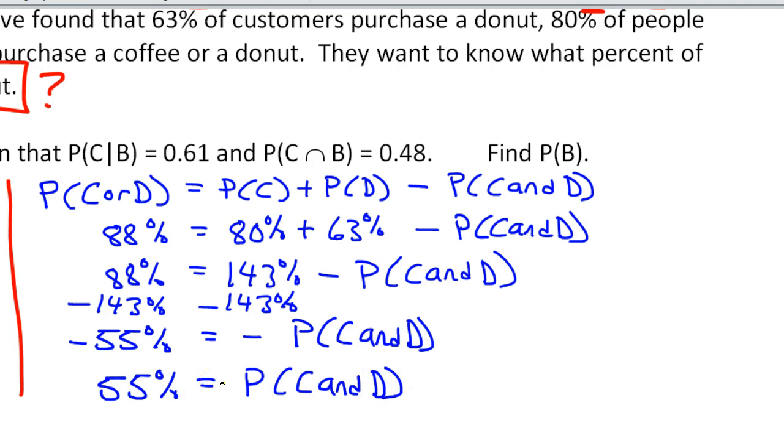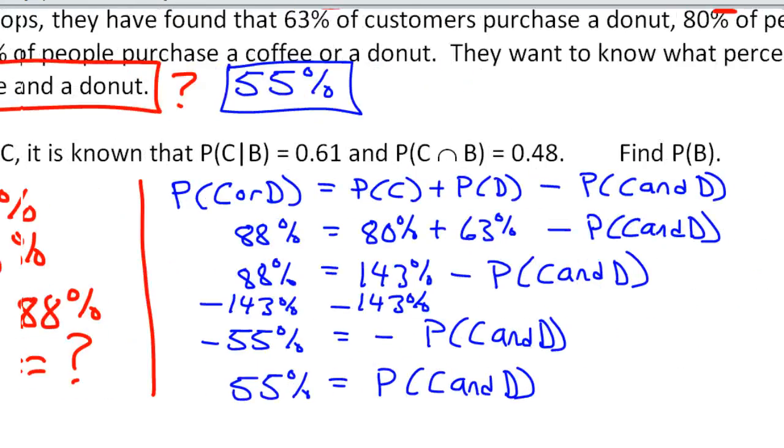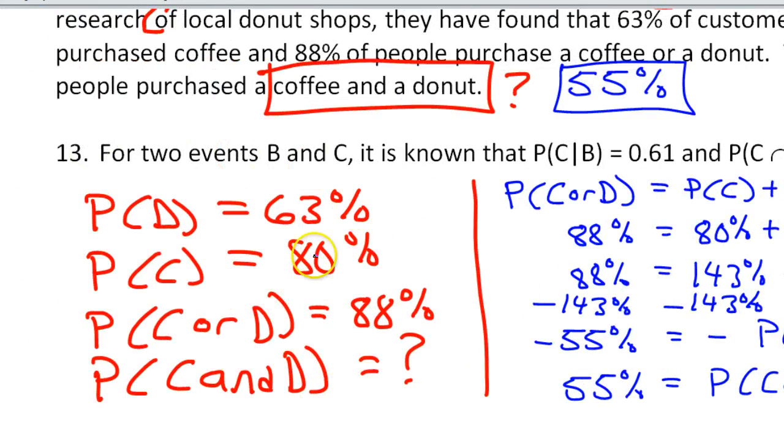So 55% of the people are going to want coffee and a donut. Okay, so let's just write that down, and I'm going to have to erase all this for the next problem. So 55%. Okay, I'm going to say goodbye to all this beautiful work because I need space for number 13.